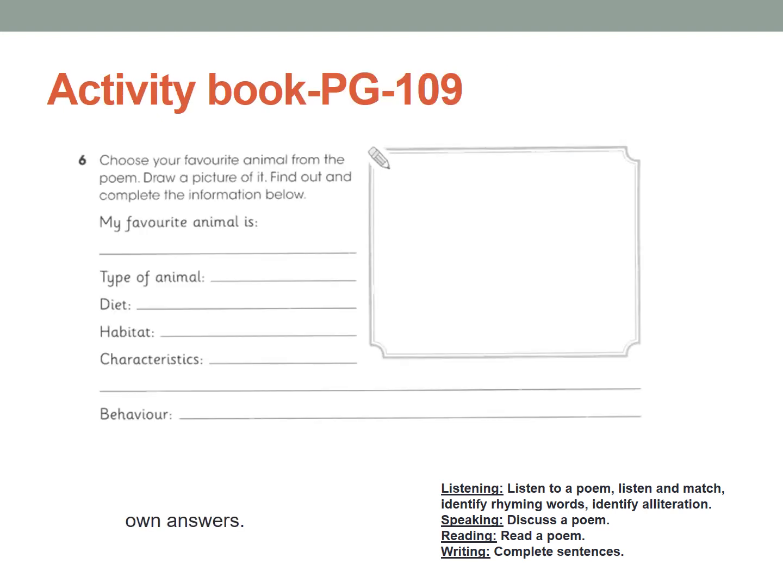So get back to activity book, page number 109. Choose your favorite animal from the poem. Draw a picture of it, find out and complete the information. So you choose your favorite animal. Okay, you need to draw the picture of it in this box. Okay, and then you need to write details about that animal.